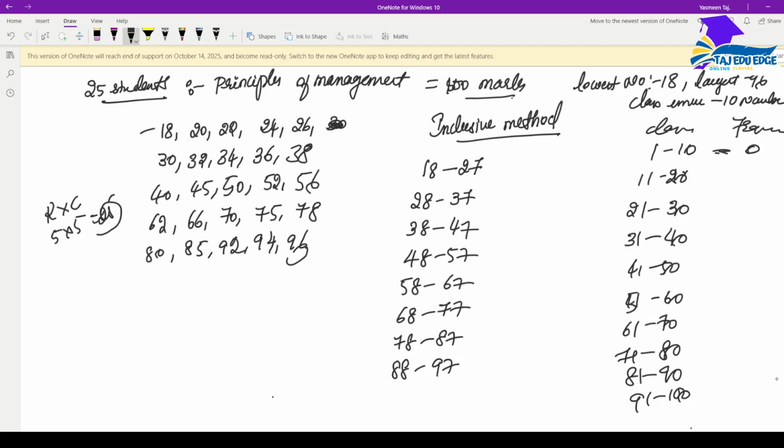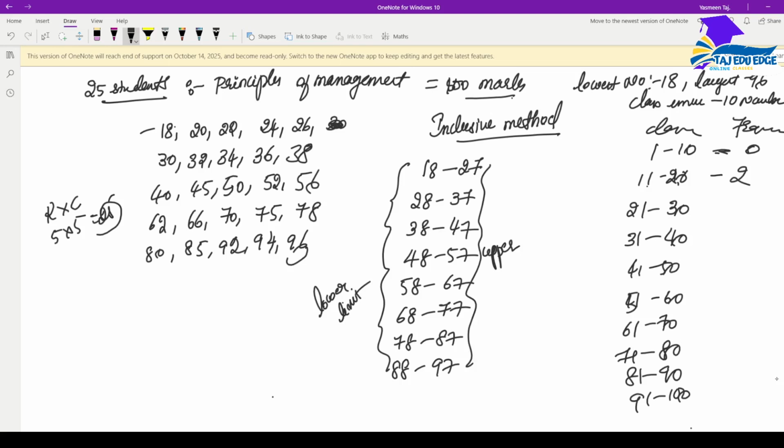This is a class or observation. Someone has got 18, which is between 11 to 20. Someone has got 20 also. So 18 and 20 fall between 11 to 20. That means there are 2 people who have got between 11 to 20. This is the frequency. This is how we write. This is inclusive method. In inclusive method, this side we call the lower limit, and this side data we call the upper limit.